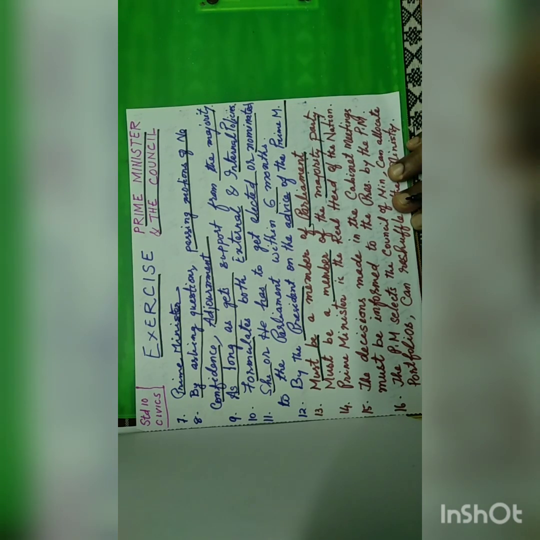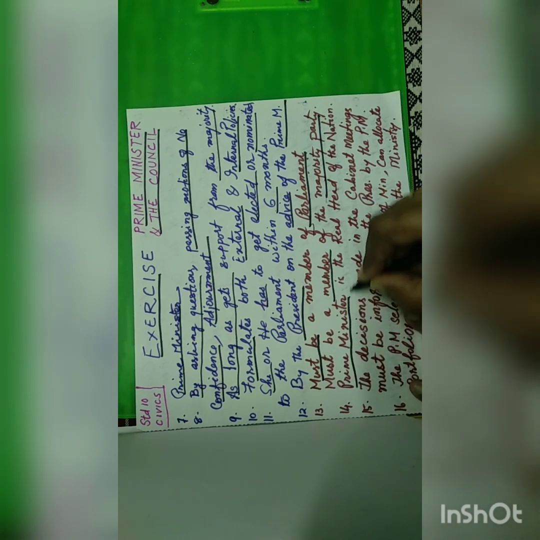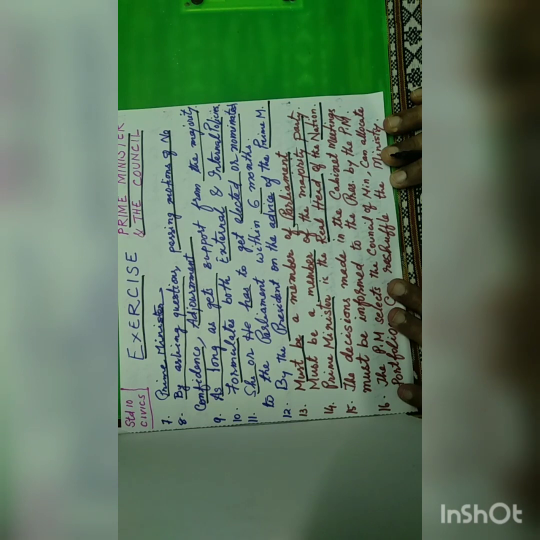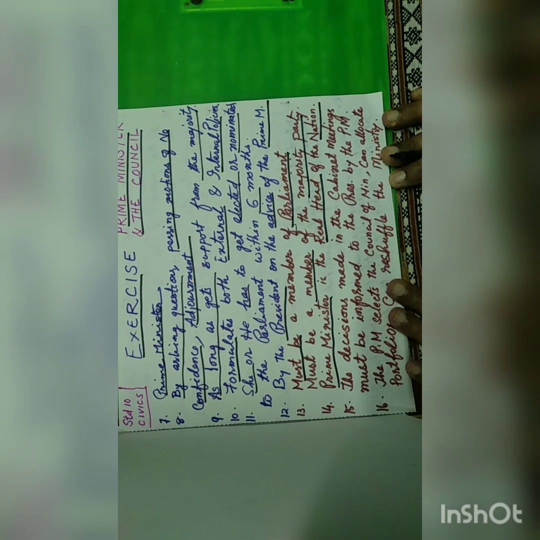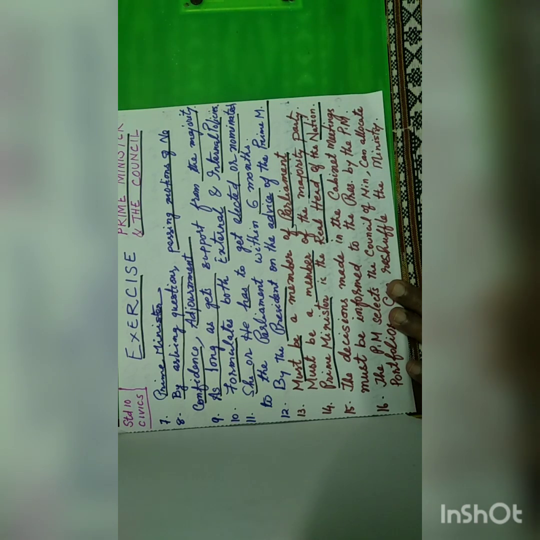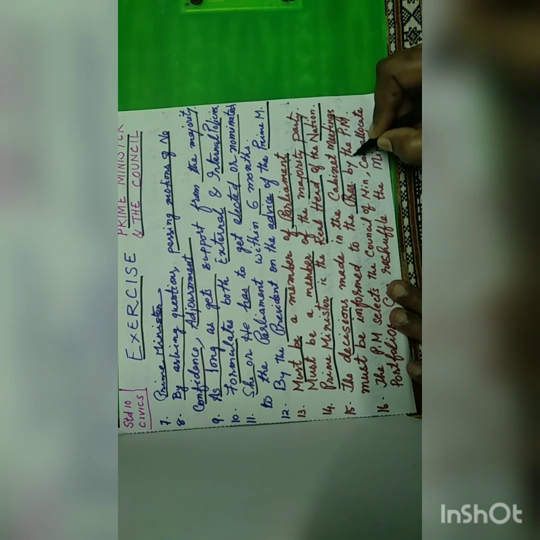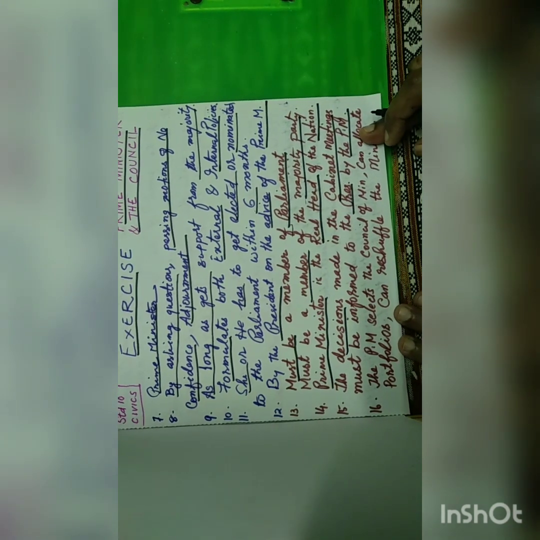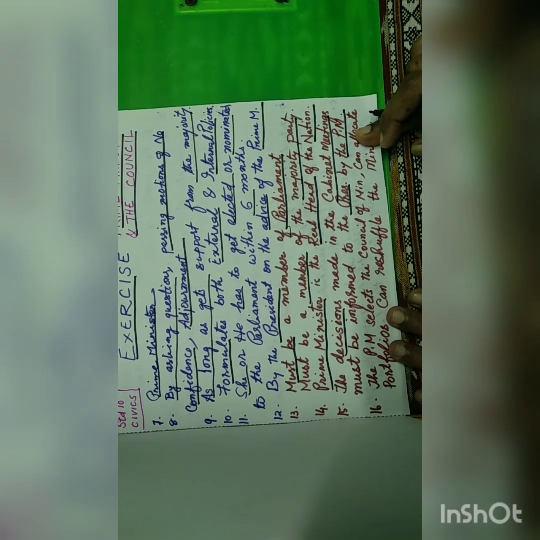Question 14. What is the position of the Prime Minister under the parliamentary system of government? The parliamentary system of government has the Prime Minister as the real head of the nation. Question 15. How is the Prime Minister a link between the cabinet and the President? All decisions made in the cabinet meetings are informed to the President by the Prime Minister. Because the Prime Minister informs the decisions made in the cabinet meetings, he forms a link between the two.